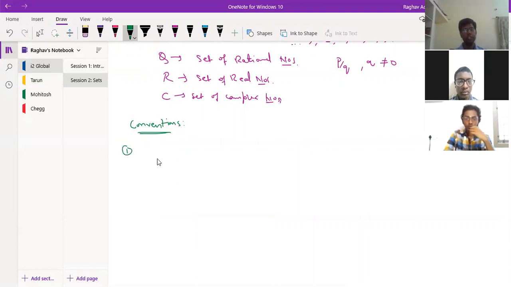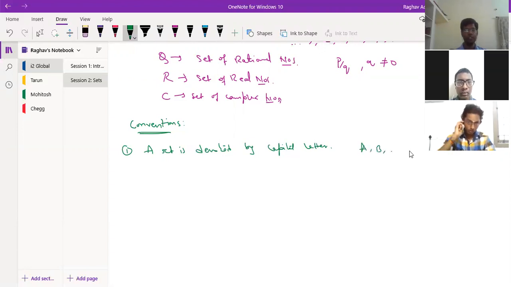So the first thing is that a set is denoted by a capital letter. Suppose A, B, C, like that. So these capital letters, just like we had vowels, it's written like V is equal to A, E, I, O, U, right? So this is my set, which is represented by a capital letter.